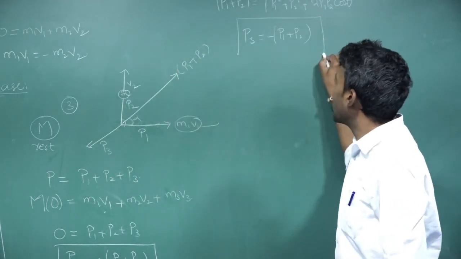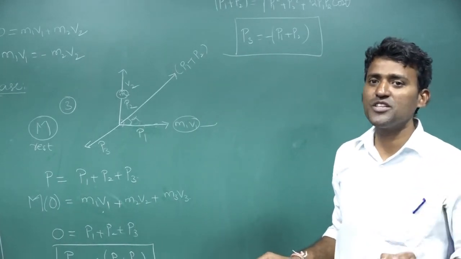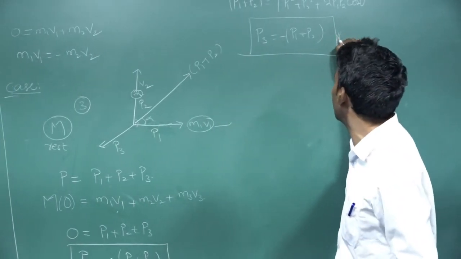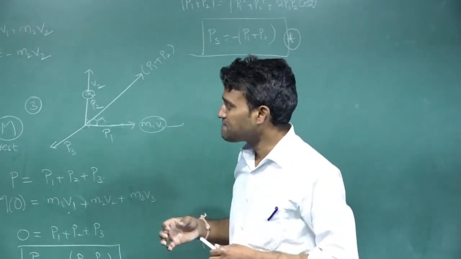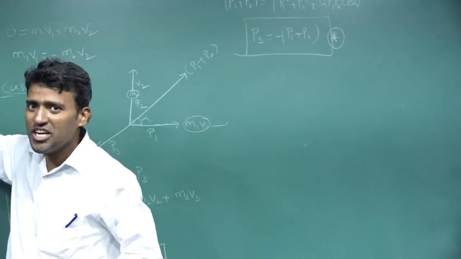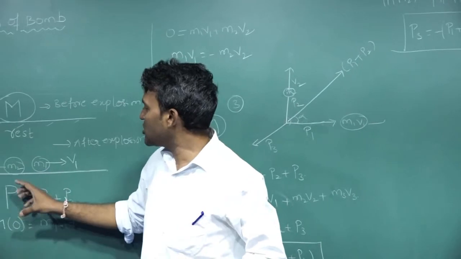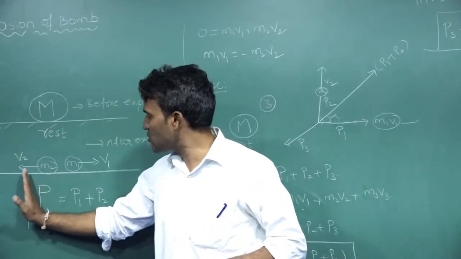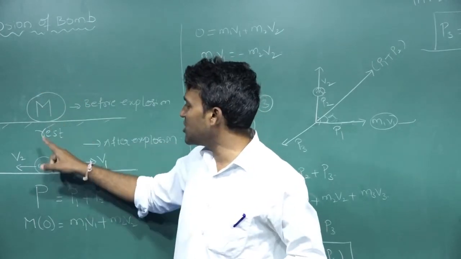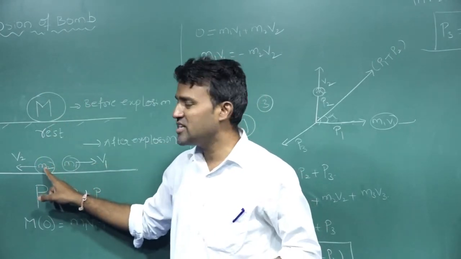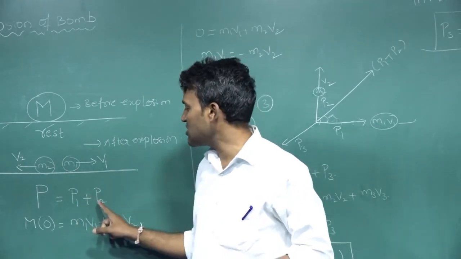Like this you have to calculate the momentum of the third piece. This formula is very important. Once again I am telling you: when the bomb is initially at rest, total momentum before explosion is P. After explosion it is divided into two pieces, m1 and m2, so total momentum after explosion is p1 plus p2.